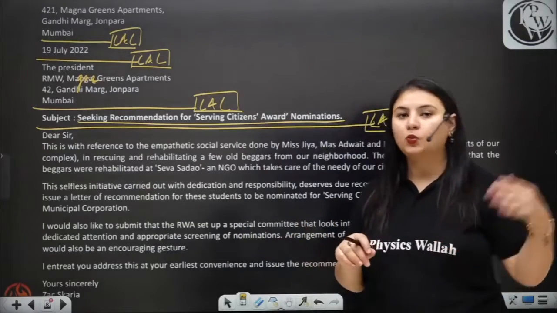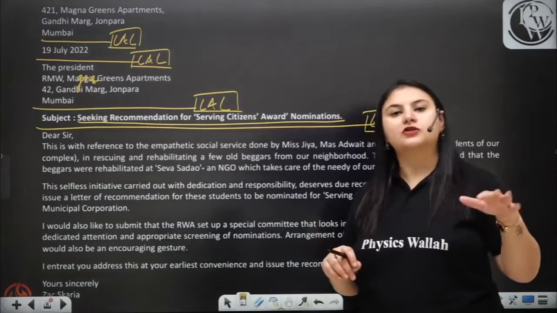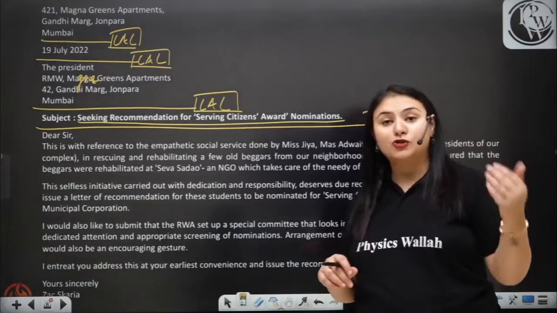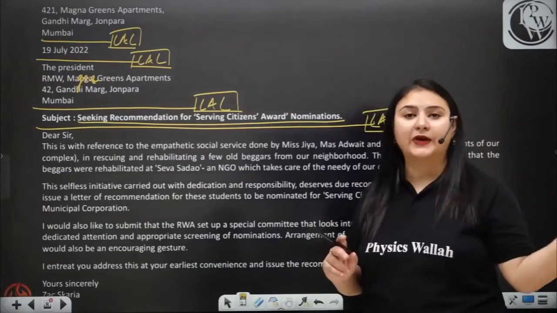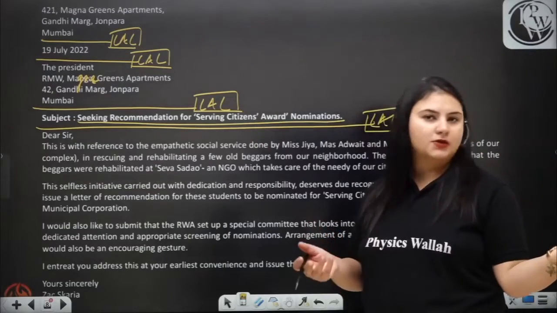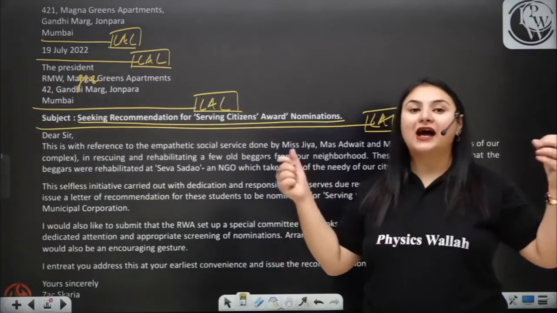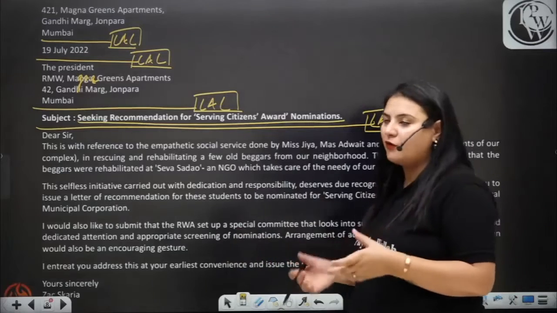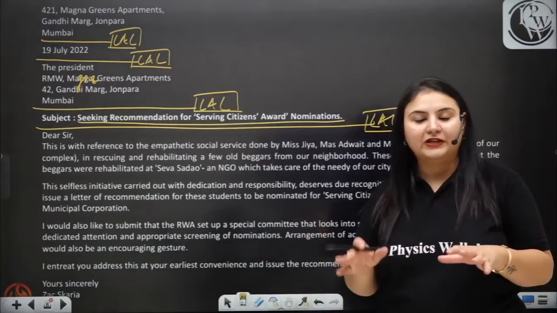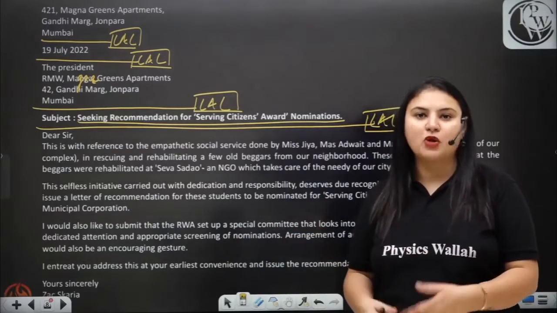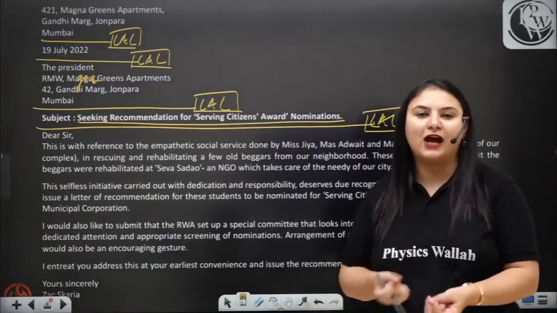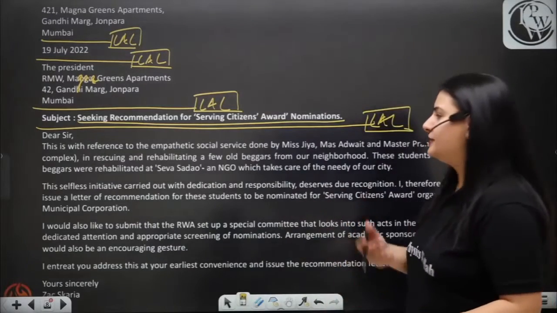Now what did they do? It was written that 3 students of grade 10, but they have also taken the liberty of naming the 3 students. Okay, you can also do the same. If you have to increase the number of words, you can write the name of the children as well. Obviously, in this case, it is necessary because we have to felicitate these 3 students.